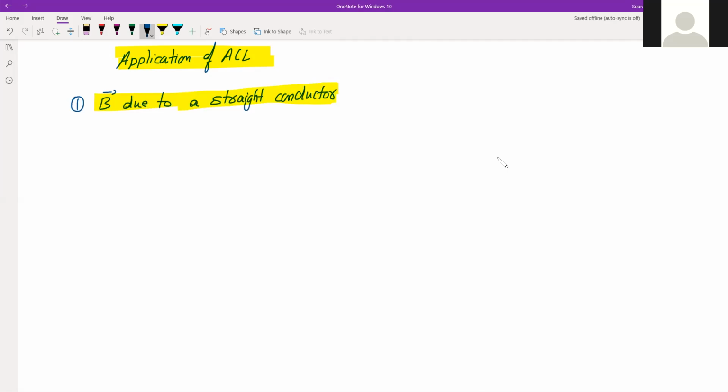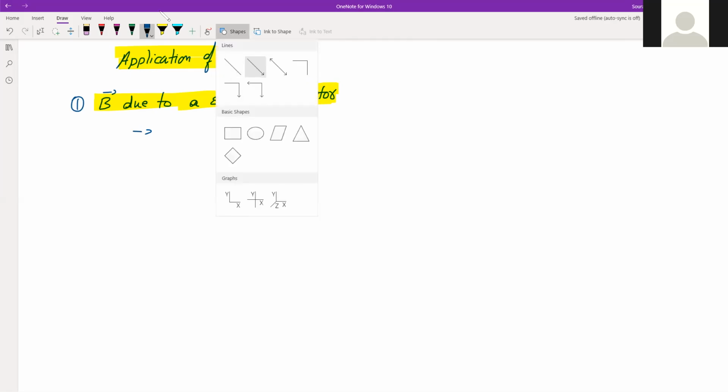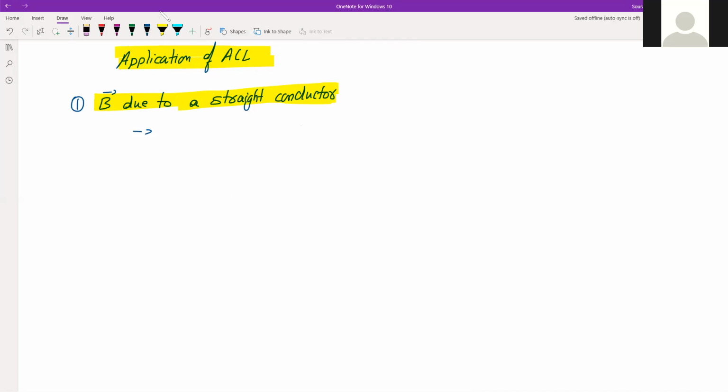Yeah, so let's see this. It's again pretty simple here. What we have been given is this straight current carrying conductor.